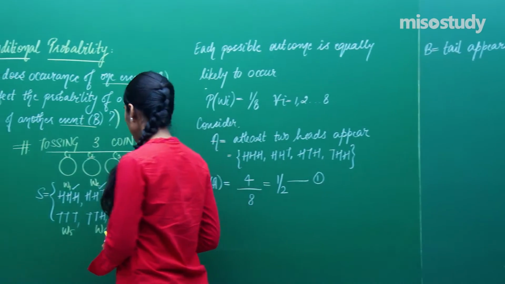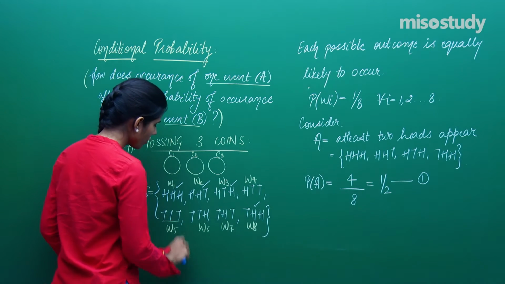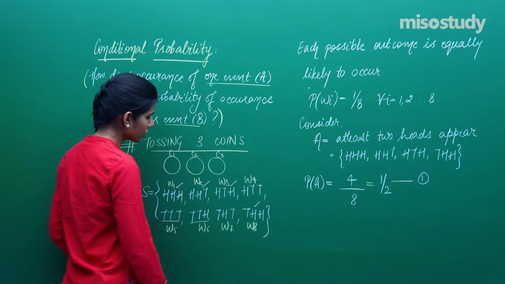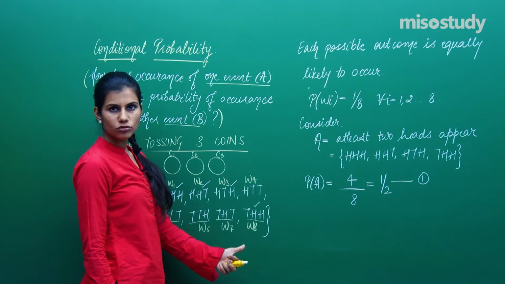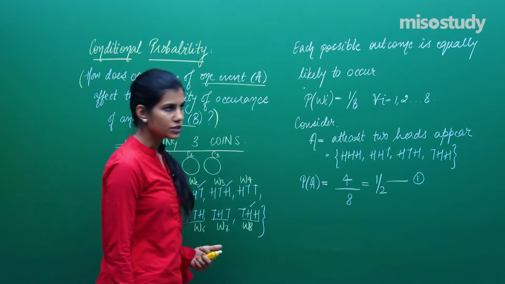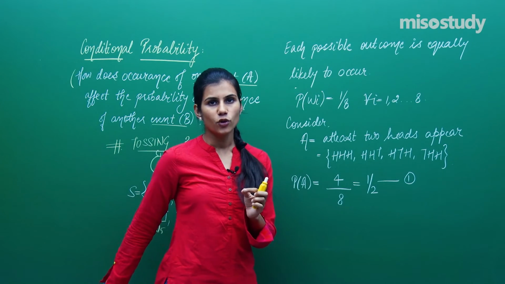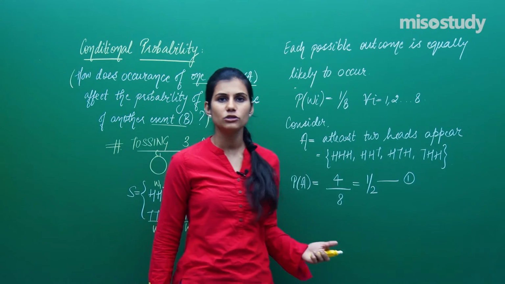Tail is coming on the first coin in none of these outcomes. Tail is coming on the first coin in here, in here and in here. So, there are 4 possible outcomes out of 8 possible outcomes which ensure that tail is coming on the first coin. These 4 that I have underlined are the 4 elementary events out of 8 which are favorable to event B.